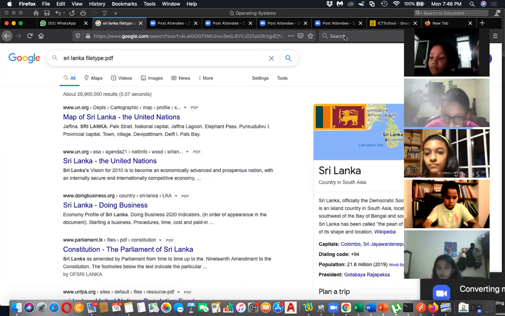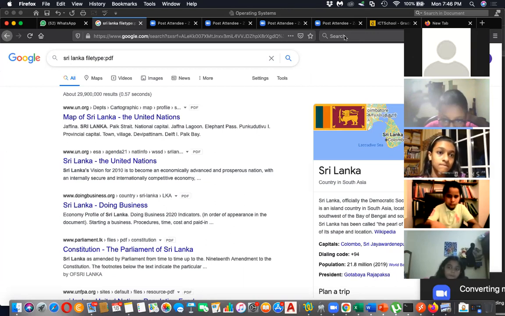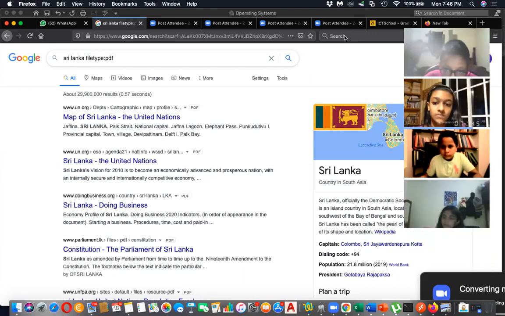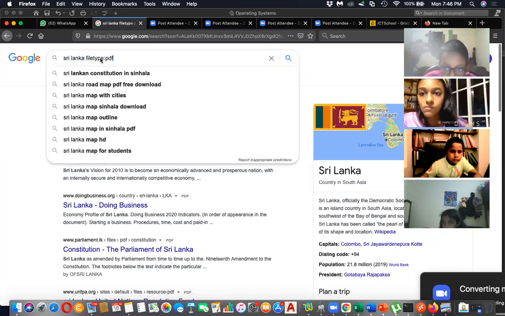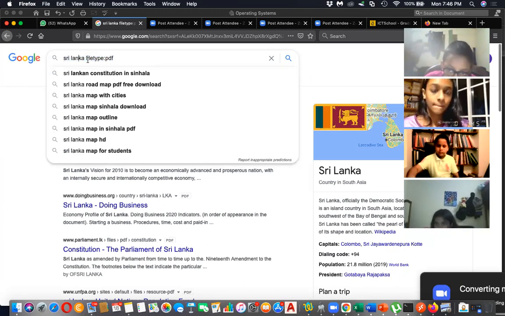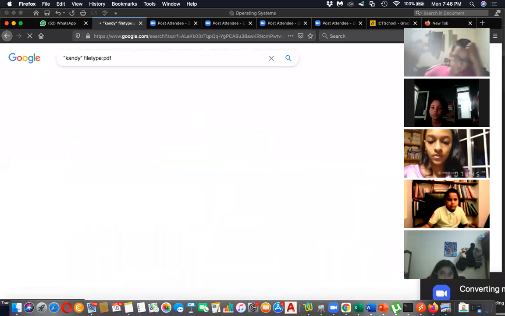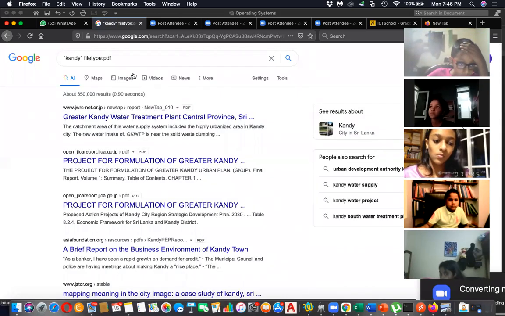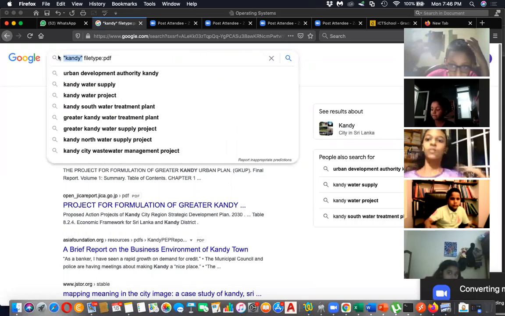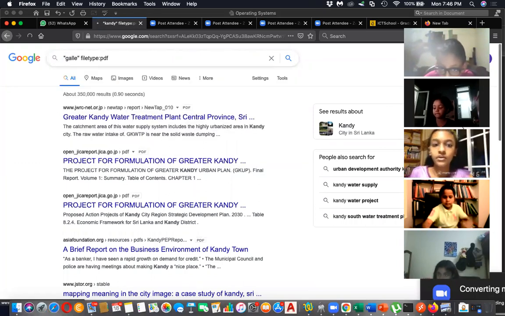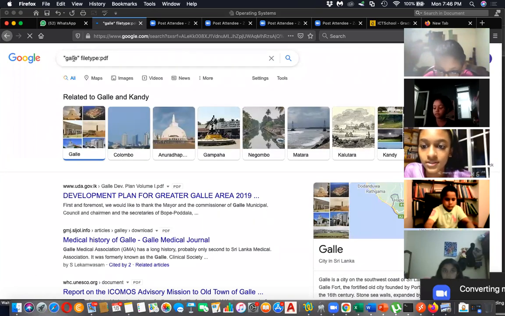Sir, can we name a district even like Kandy? Yeah, you can name it. No issue. You can search anything. The file type PDF should be there, but here you can mention Sri Lanka, or you can remove Sri Lanka and say Kandy, file type PDF, or you can say Galle, file type PDF. You can even use a name.